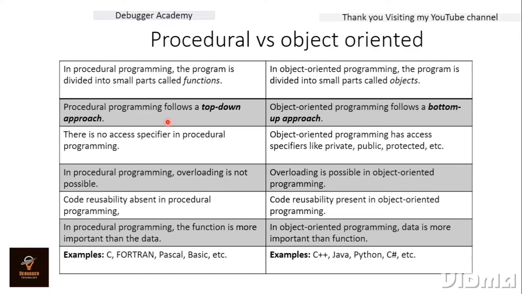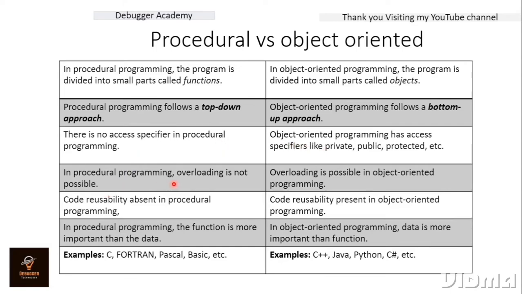Understood? So procedural programming follows the top-down approach, while object-oriented programming follows the bottom-up approach. There are no access specifiers, meaning no use of public, protected, or default specifiers, in procedural languages. But in object-oriented programming we provide restrictions on accessibility by using private, public, and protected as specifiers. So this is the main use of the object-oriented programming structure.